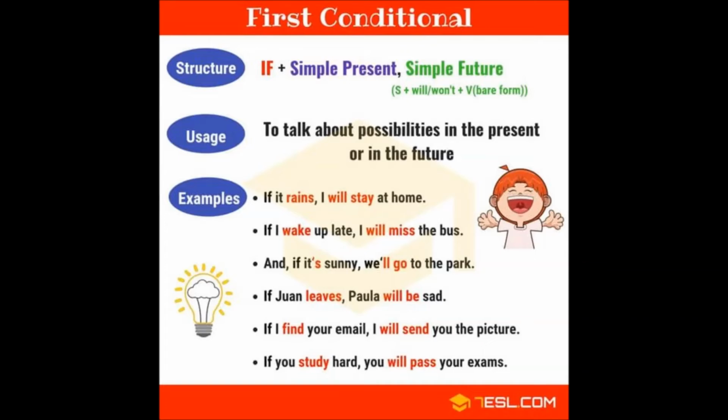First conditional. We use first conditional to talk about possibilities in the present or in the future. Structure. After if, we use present simple. In the main part, we use future simple. For example, if it rains, I will stay at home. If I wake up late, I'll miss the bus. And if it's sunny, we'll go to the park.